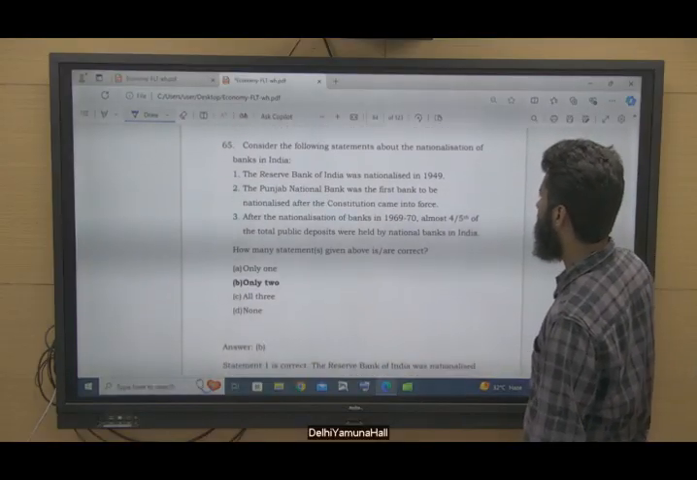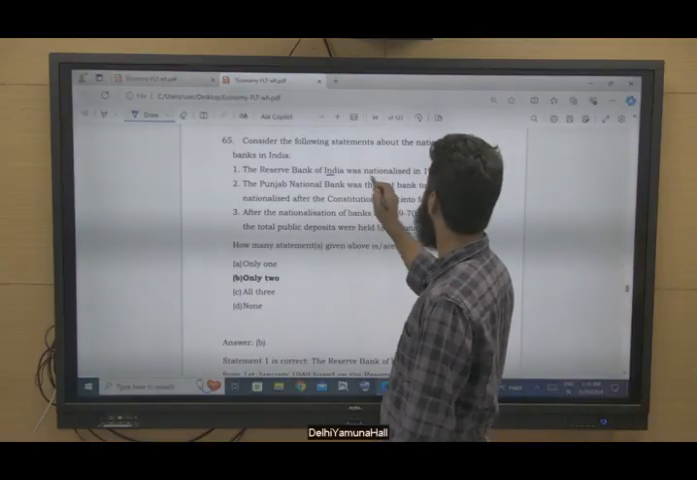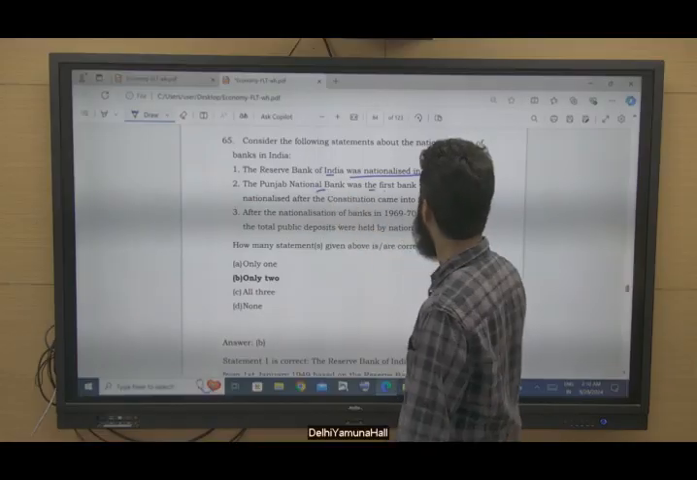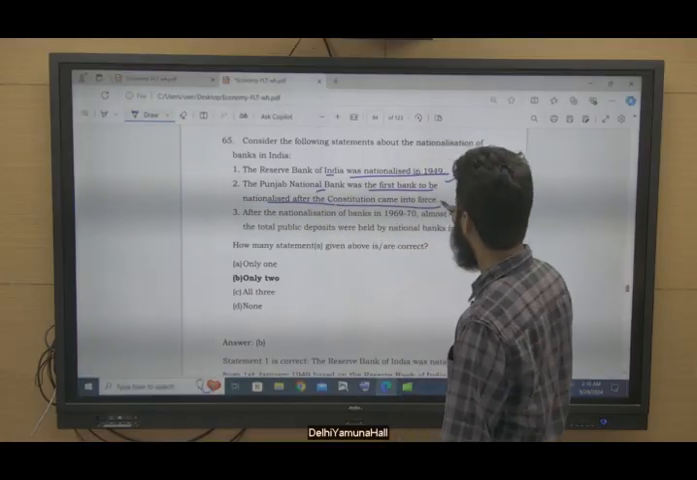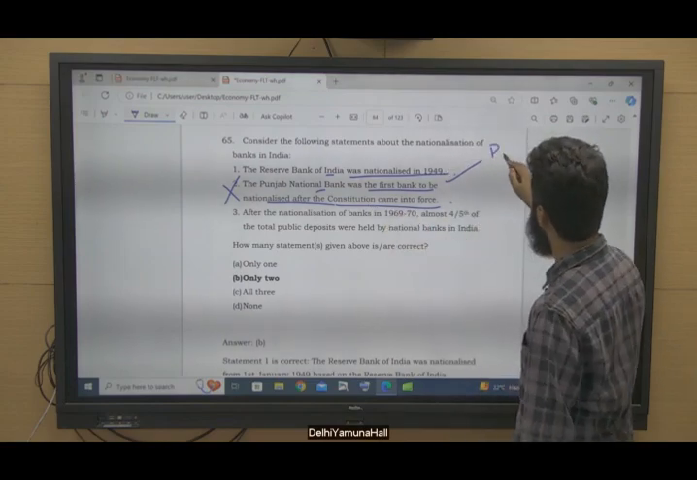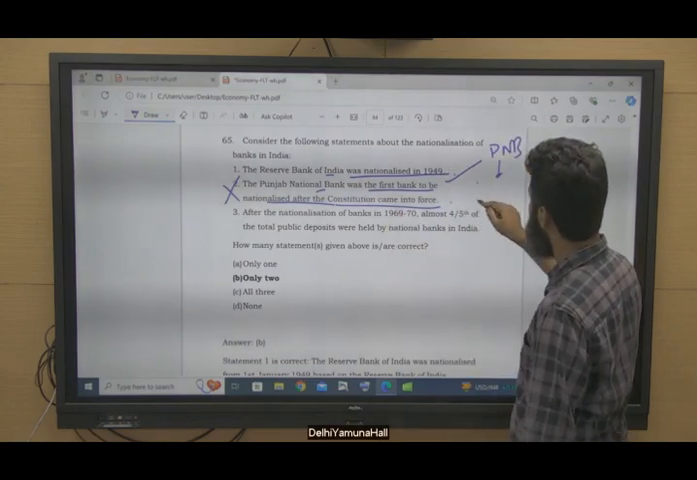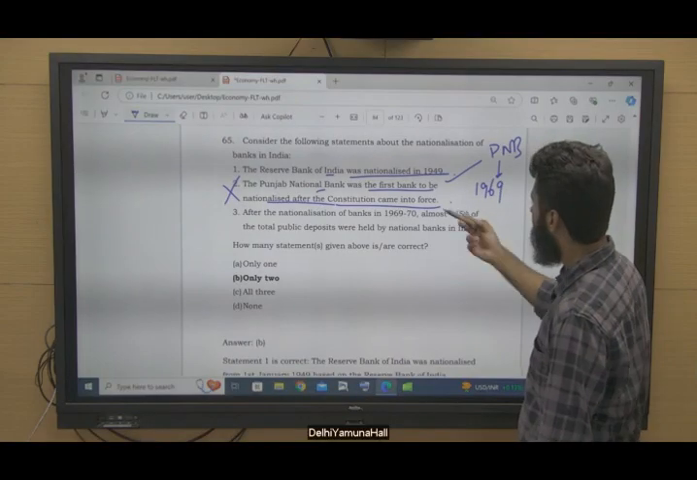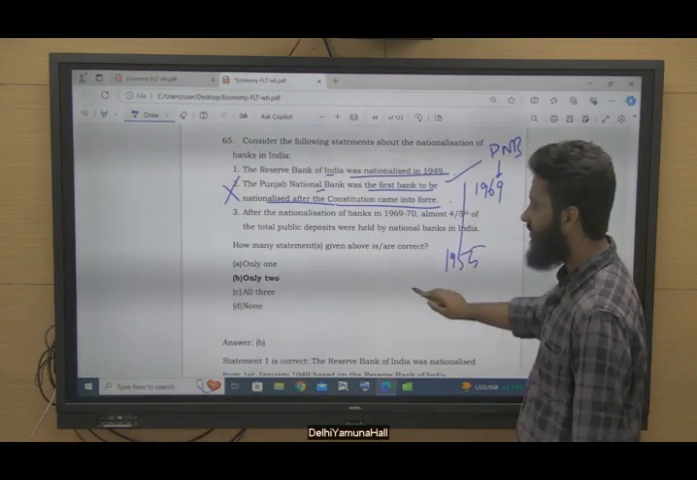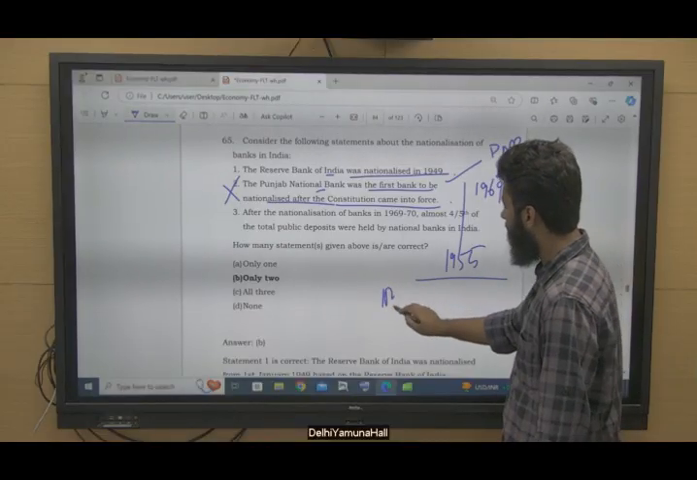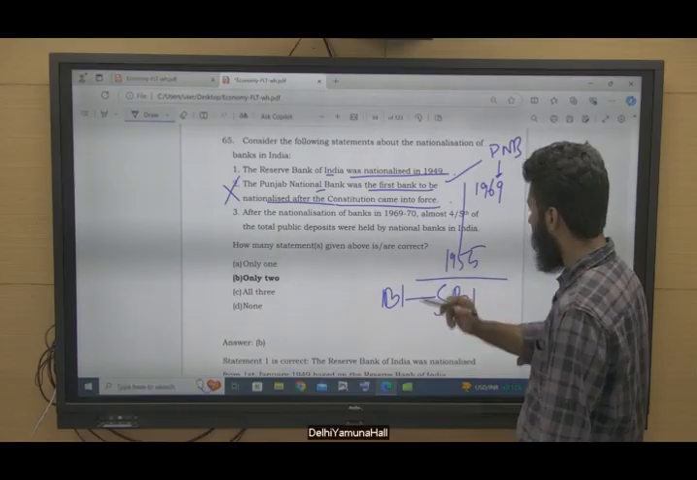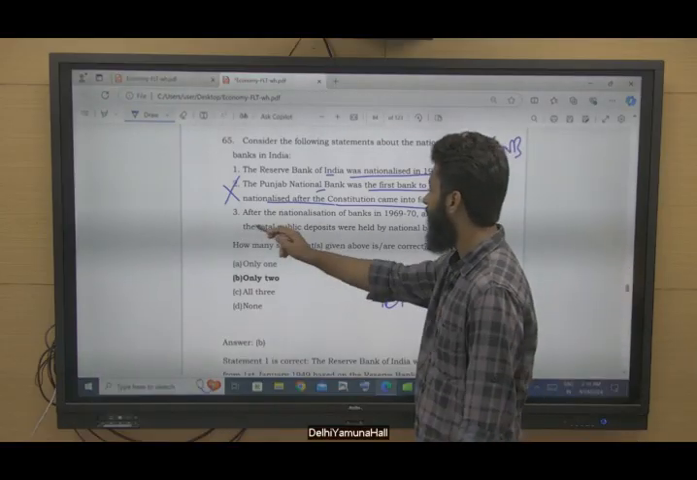Question number 65. The Reserve Bank of India was nationalized in 1949. Yes, correct. The Punjab National Bank was the first bank to be nationalized after the constitution came into force. No, because PNB got nationalized in 1969. But earlier than PNB, in 1955, the Imperial Bank of India was nationalized as State Bank of India, right? So this statement is not correct.